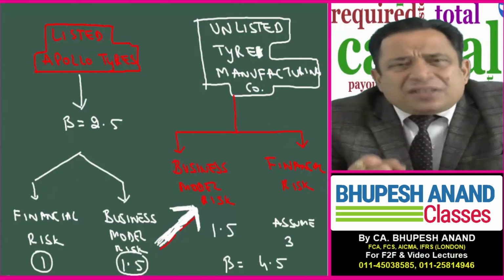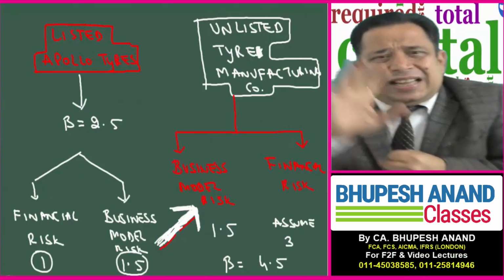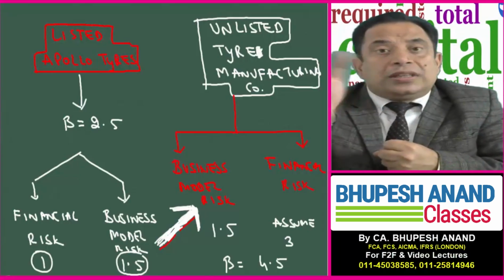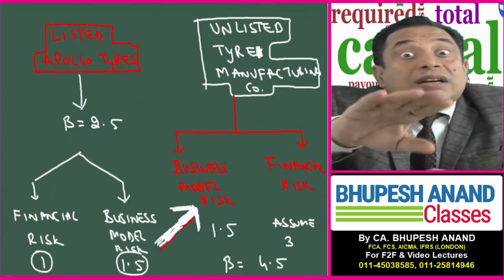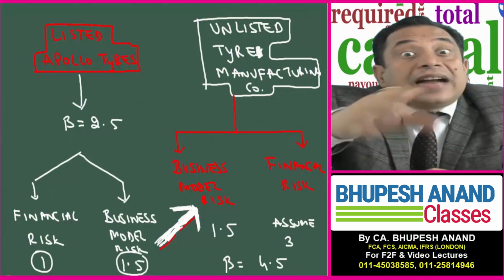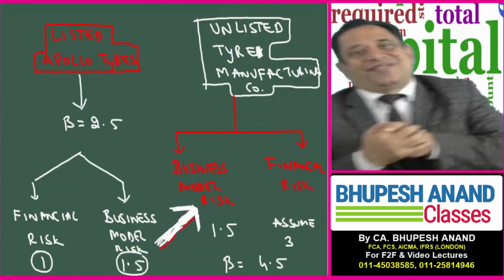Supposing I have assumed that the financial risk of the unlisted manufacturing tire company is 3, that figure I have just taken. Then the total levered beta of that unlisted target tire company will be 4.5.